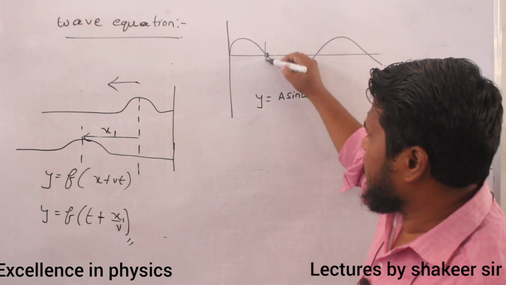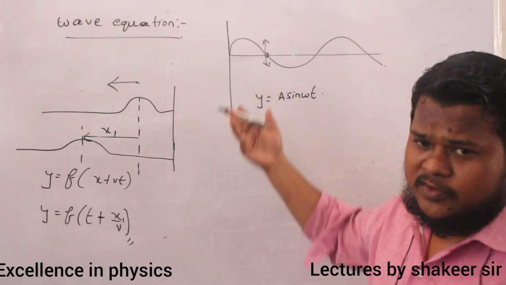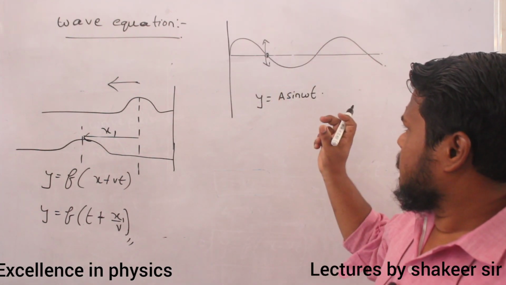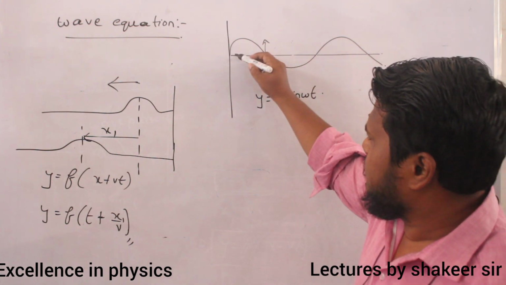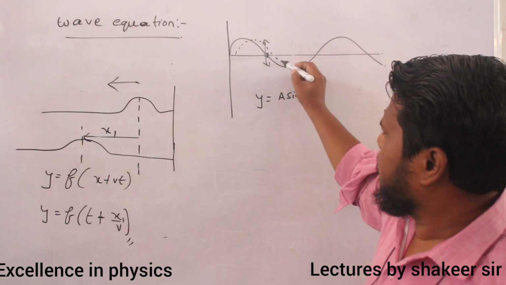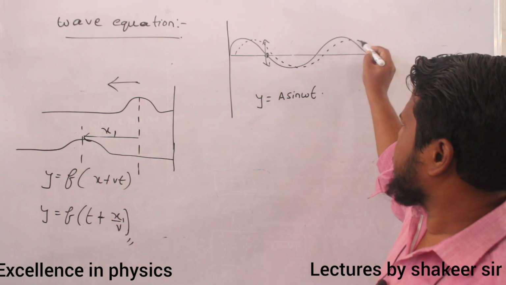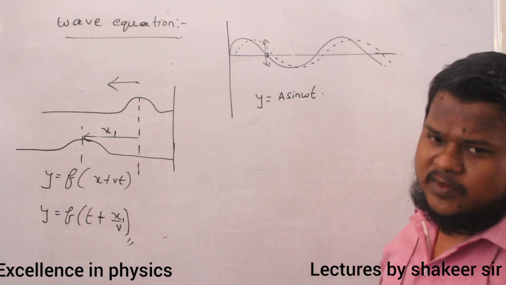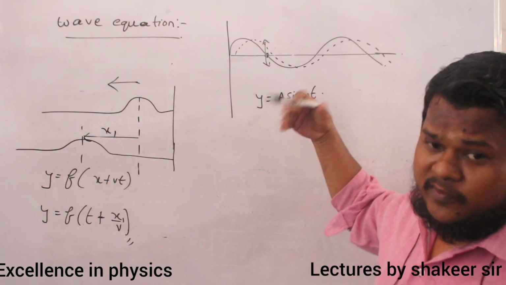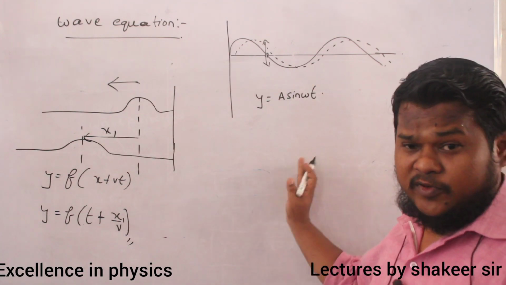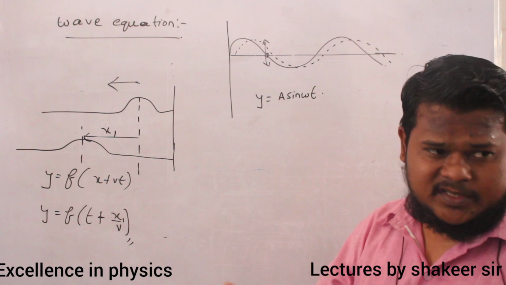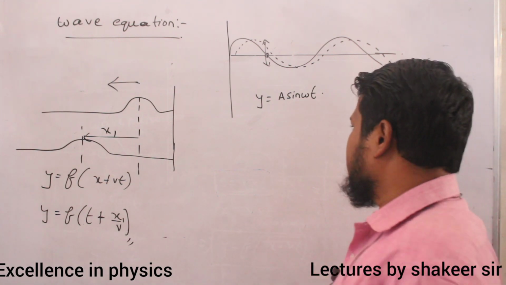If you see this particle, it is performing simple harmonic motion only, no? So after a time of t, what will happen? This wave will travel forward. After a time of t, this wave starts traveling forward. Now how can I define that wave? Again I have to define how that wave was present before a time of t. So how can I write this one?